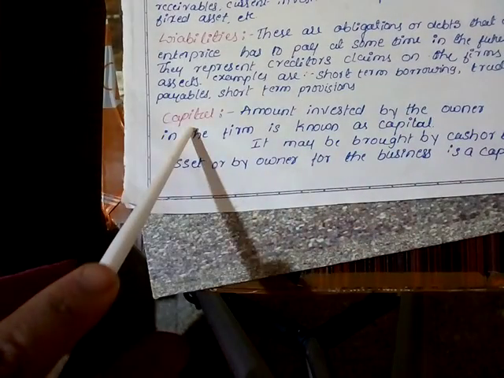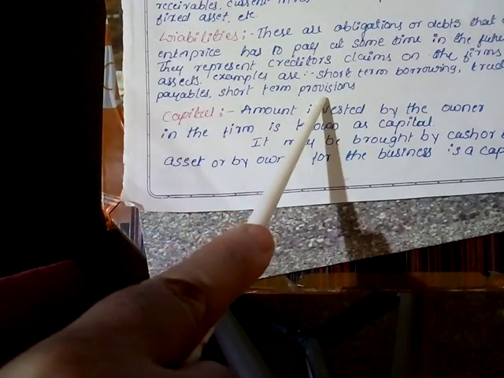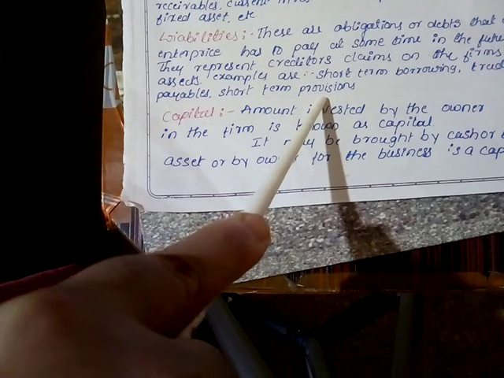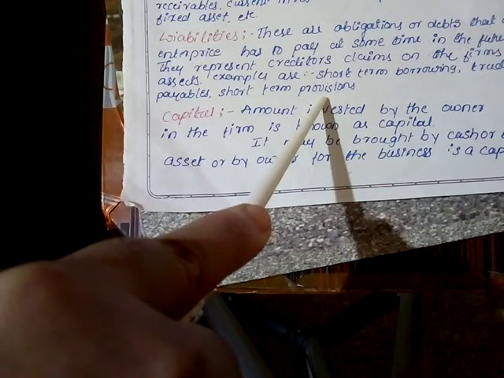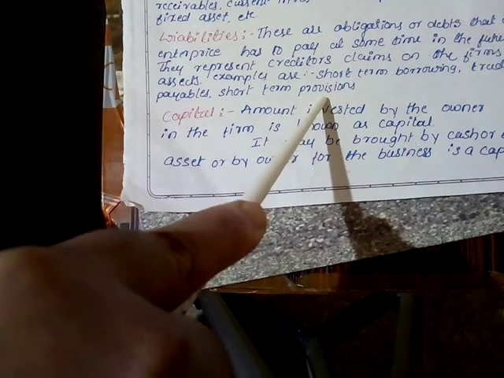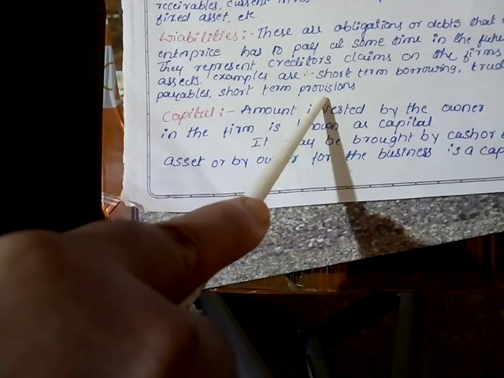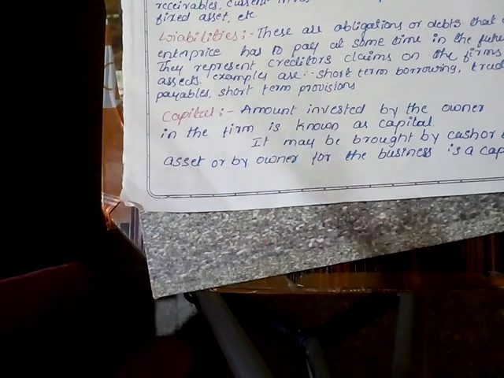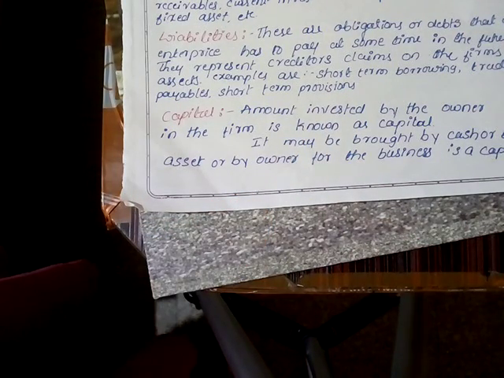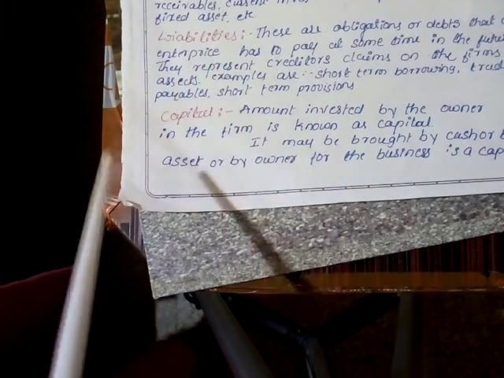Trade payables or short-term provisions. That means the company is paying an amount which it has already taken from another company, and it will pay in the upcoming years or in the coming days, for a future period of time. That obligation or that money is considered a liability of the company.